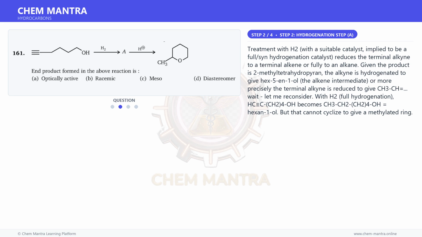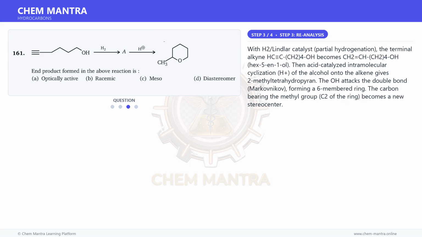Wait, let me reconsider. With H2, full hydrogenation, HC≡C-CH2-CH2-CH2-OH becomes CH3-CH2-CH2-CH2-CH2-OH, hexan-1-ol. But that cannot cyclize to give a methylated ring. With H2 and Lindlar catalyst, partial hydrogenation, the terminal alkyne HC≡C-CH2-CH2-CH2-OH becomes CH2=CH-CH2-CH2-CH2-OH, hex-5-en-1-ol.